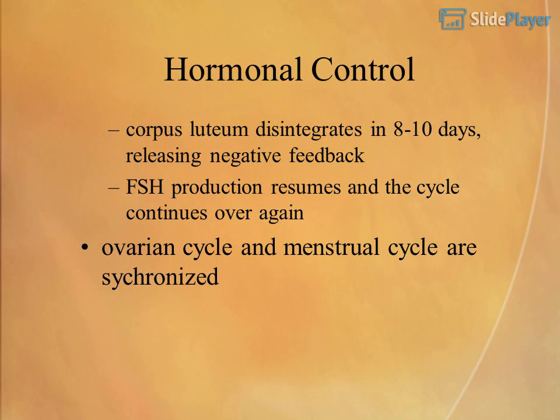Hormonal control. The ovarian cycle and menstrual cycle are synchronized. The corpus luteum disintegrates in 8 to 10 days, releasing the negative feedback. FSH production resumes and the cycle begins over again.